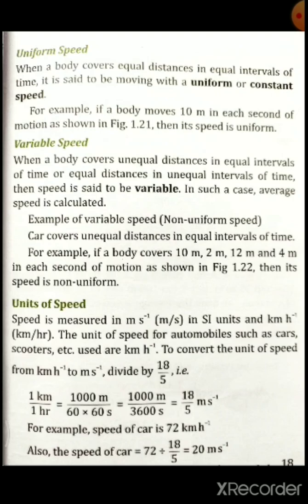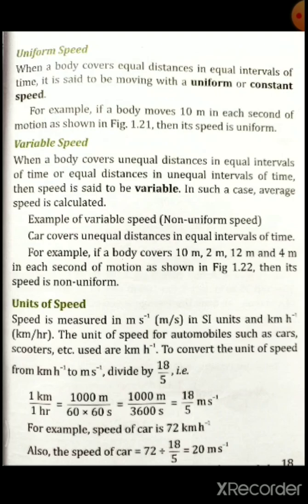Example of variable speed: a car covers unequal distances in equal intervals of time. For example, as given here, if a body covers 10 meter, 2 meter, 12 meter and 4 meter in each second of motion, that means in each second it is covering unequal distances.